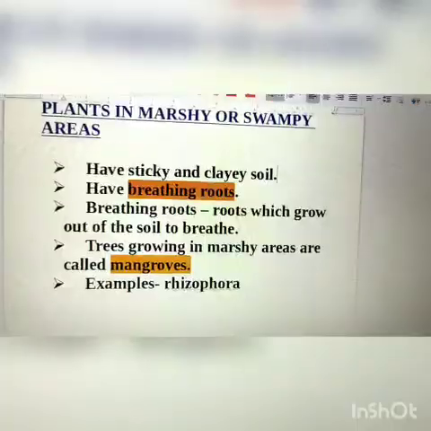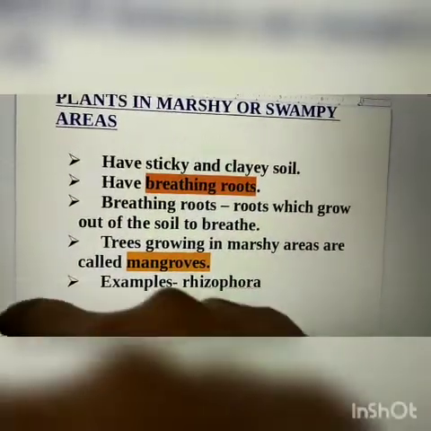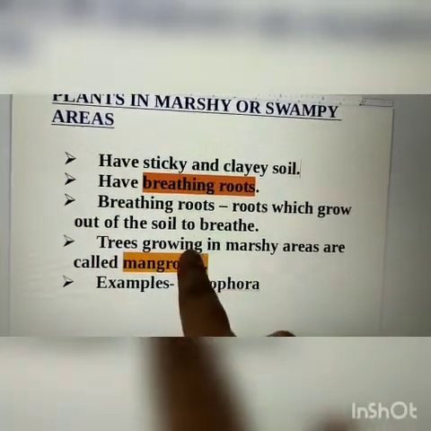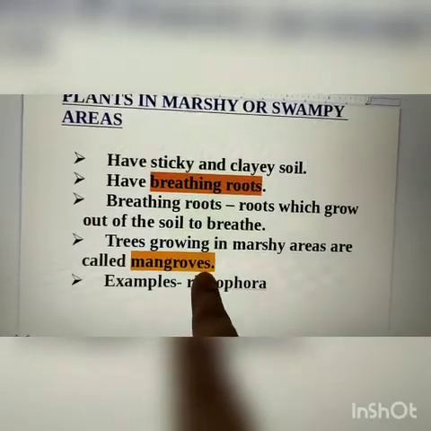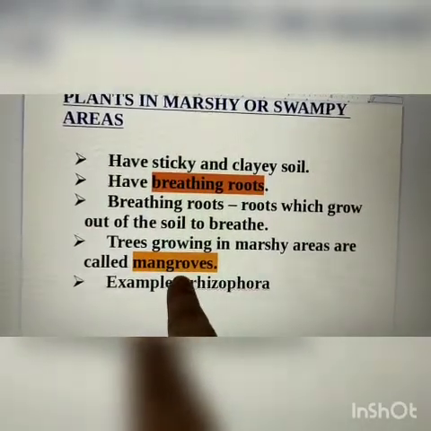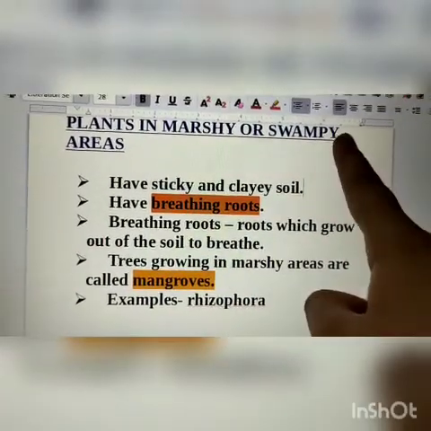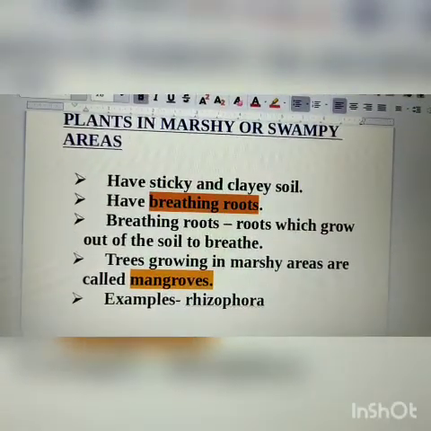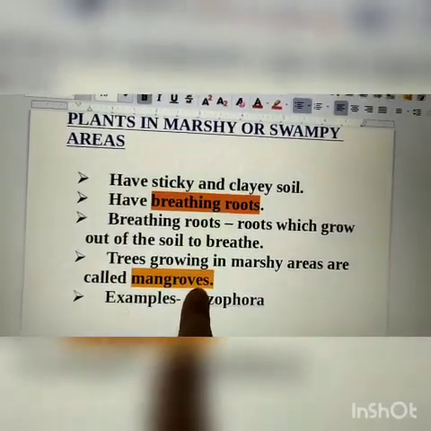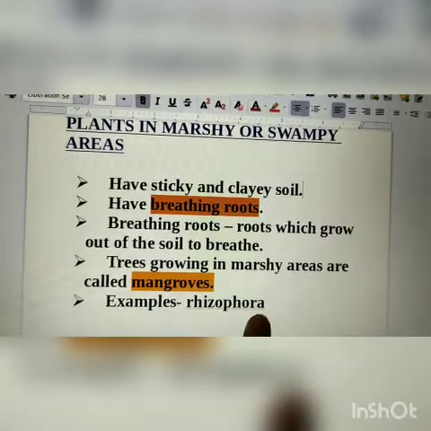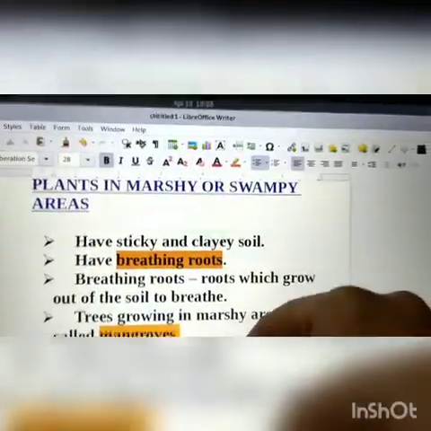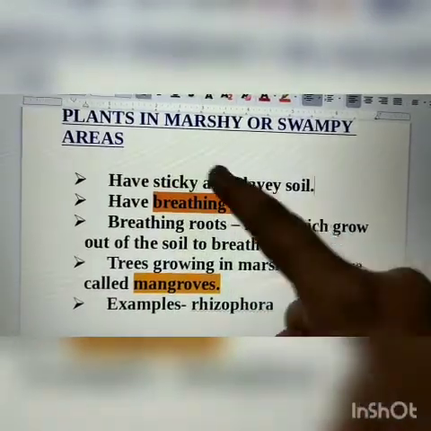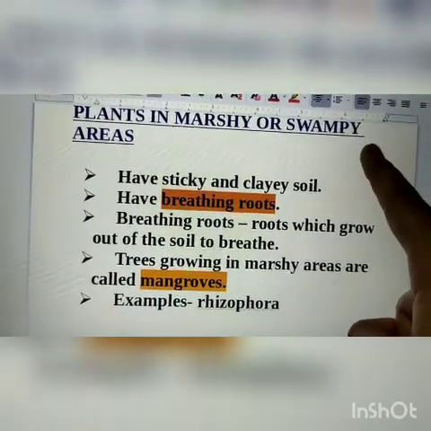Okay, so trees growing in marshy areas are called mangroves. That means those trees which grow in marshy or swampy areas are called mangroves. For example, Rhizophora. Okay, so these are the adaptations of plants in marshy or swampy areas.